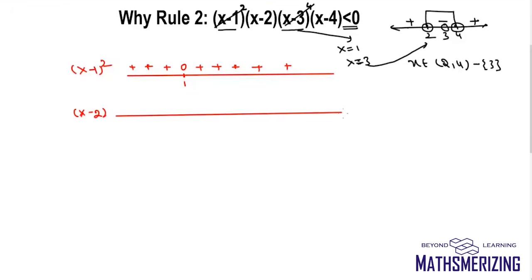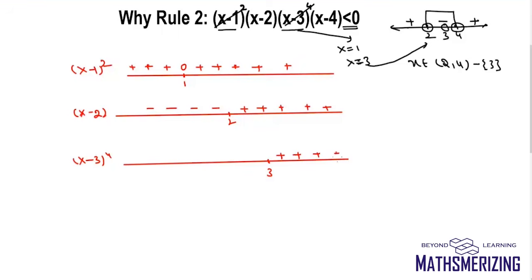Now the sign of x minus 2 changes at 2, so after 2 it will be plus and before 2 it will be minus. Now x minus 3 to the power 4 again has an even power. The critical point is 3, but since it is an even power, the sign doesn't change. It will always be positive, but it will take the value 0 at 3.